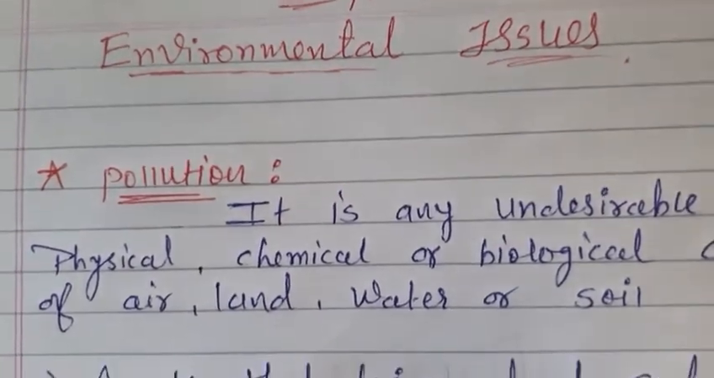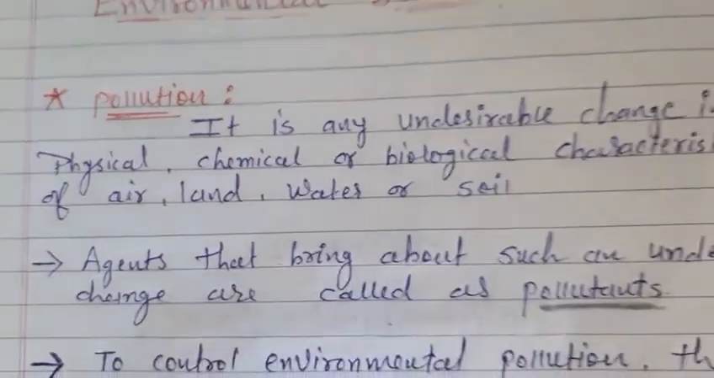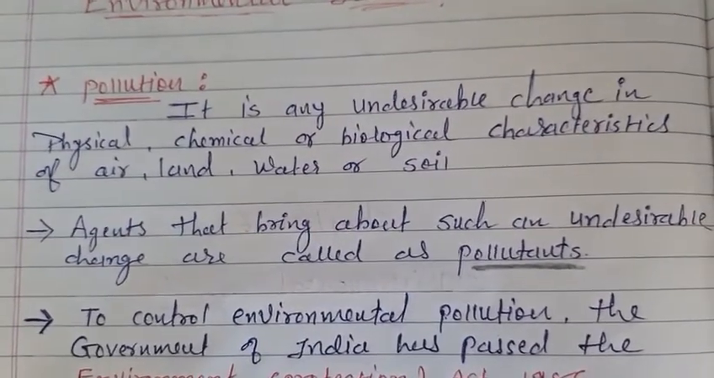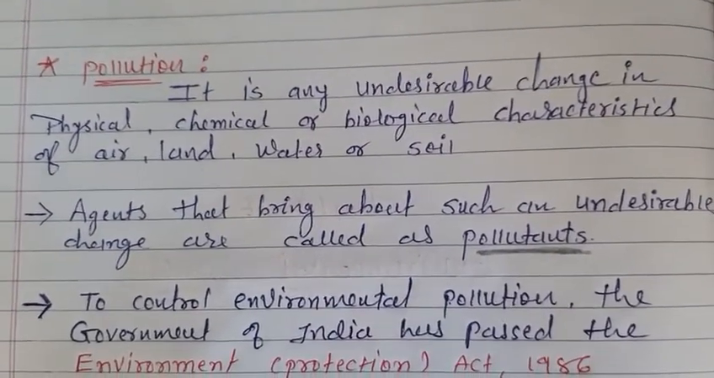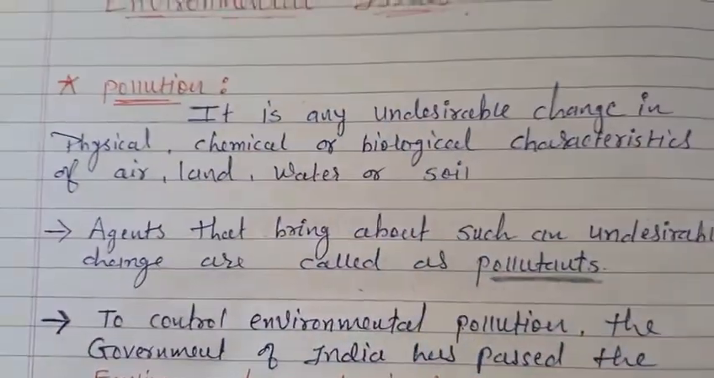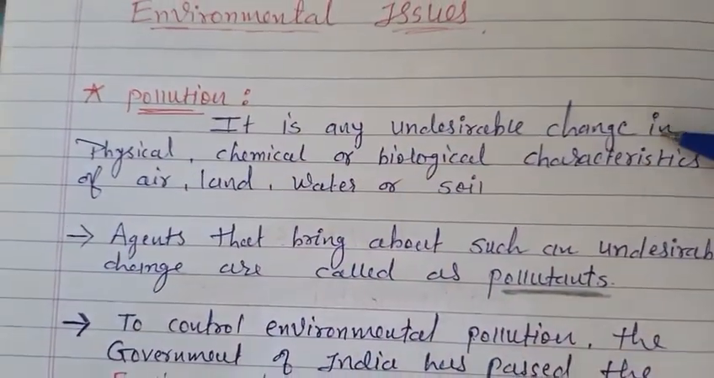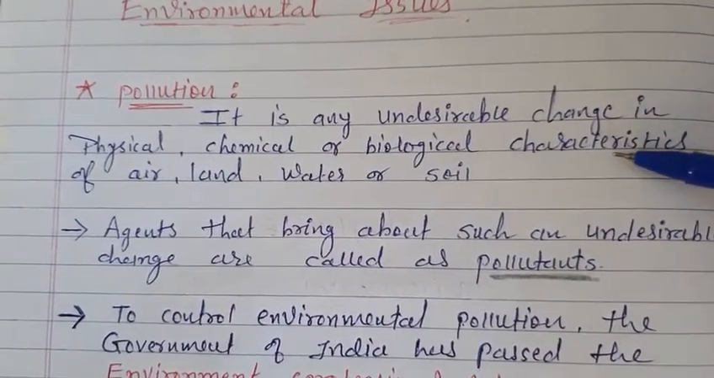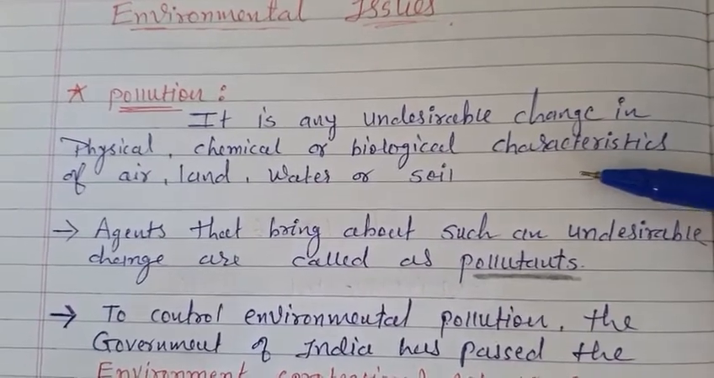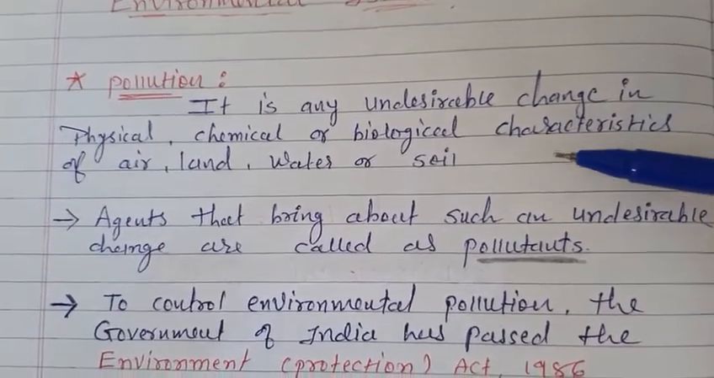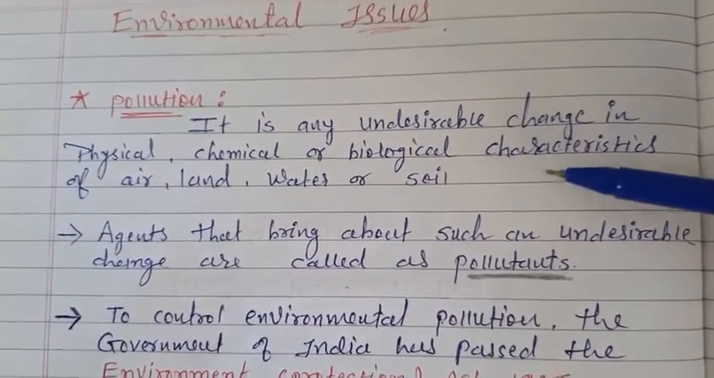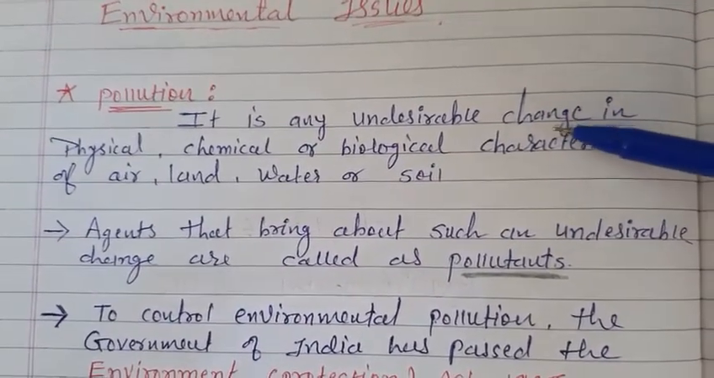So the first term is pollution. Okay, so what can we say about pollution if we want to describe it in definition form? Here it is: any undesirable change in physical, chemical or biological characteristics of air, land, water, or we can say soil. Now the undesirable change, what does it mean?